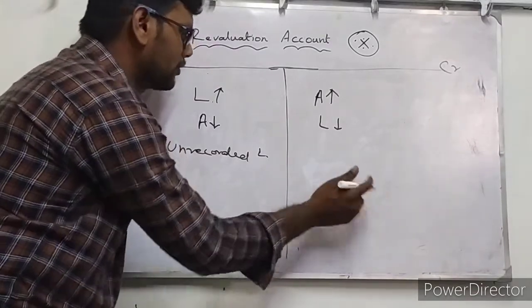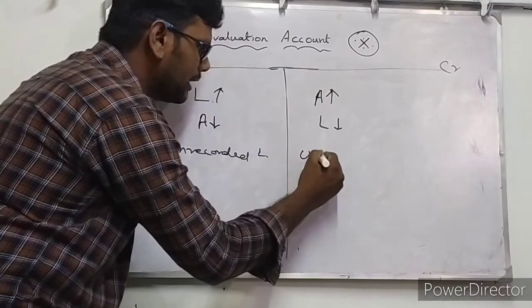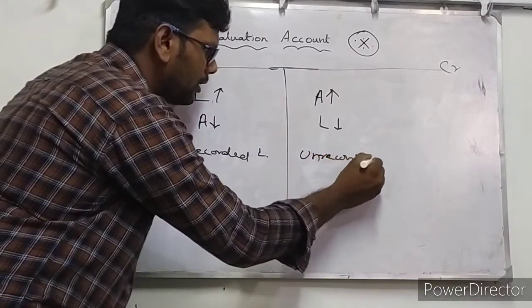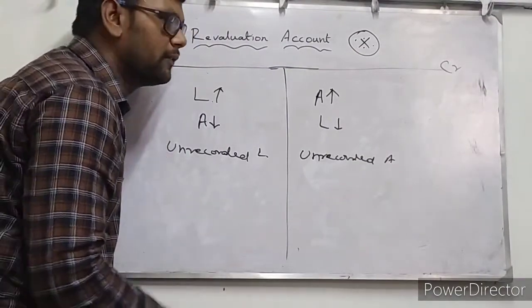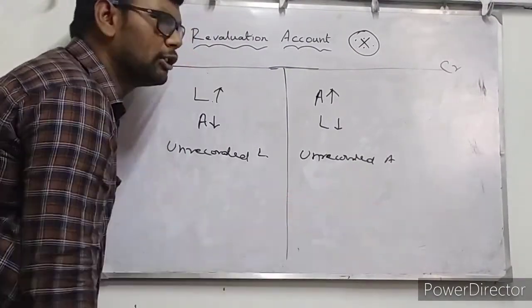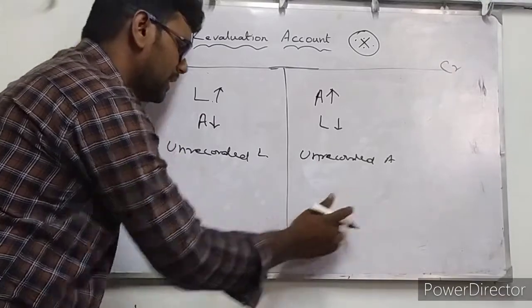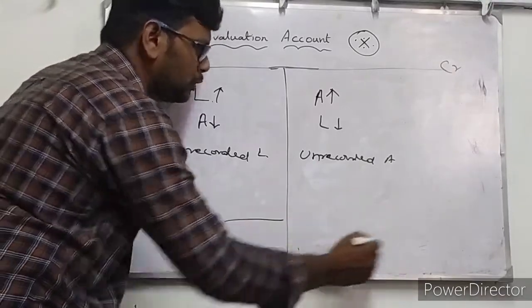And on the credit side of the revaluation account, if there is any unrecorded asset, that asset should be entered on the credit side of the revaluation account. If any new assets occur, those new assets also will be written on the credit side of the revaluation account. Finally, we will balance both sides.